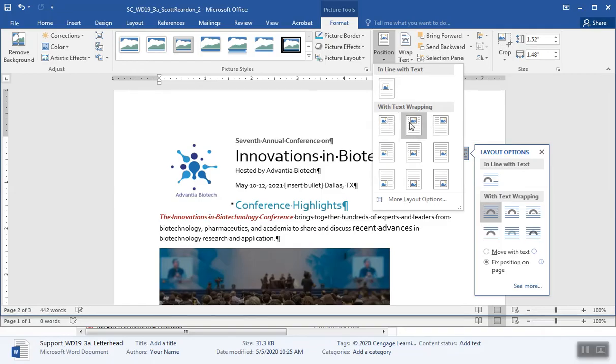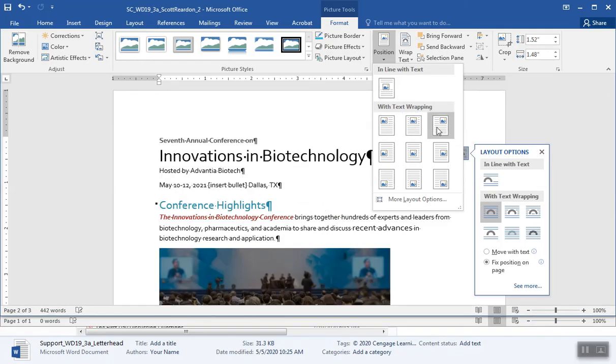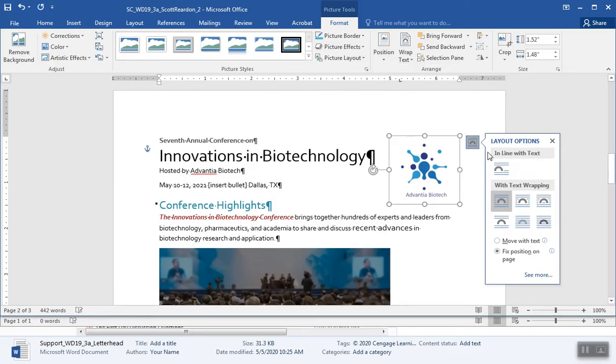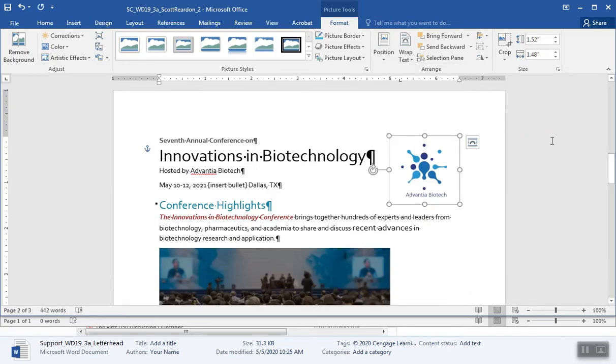Position in top right with square text wrapping. So I had to go to my positioning options. I was looking at layout options and obviously that wasn't the place. So my position tab up on my ribbon and the Picture Tools Format tab will give me that wrapping that I need. I'm going to close out this layout options here.